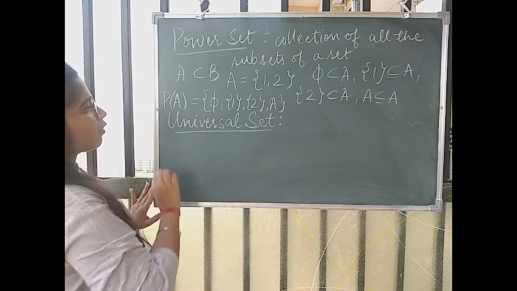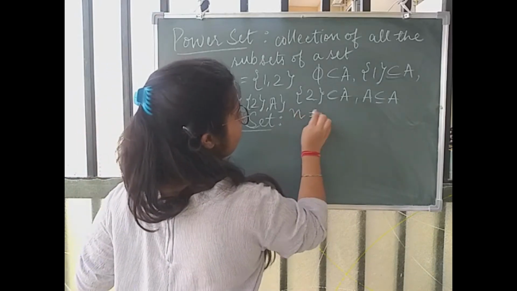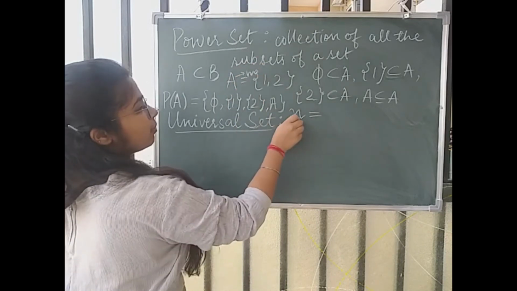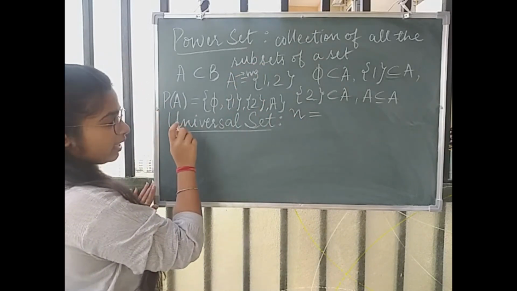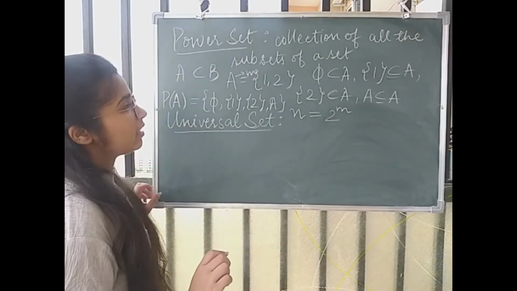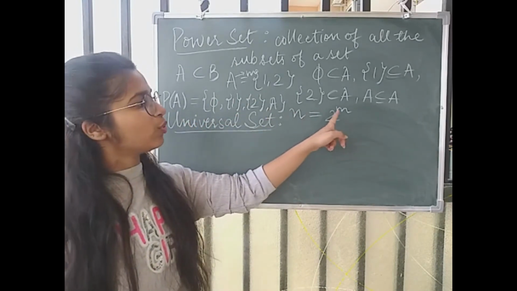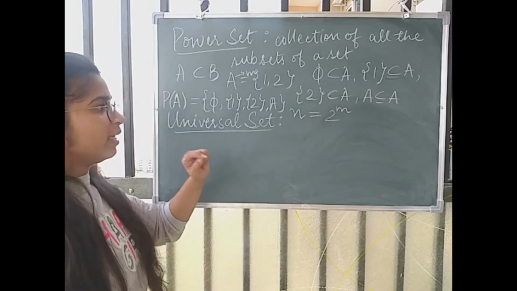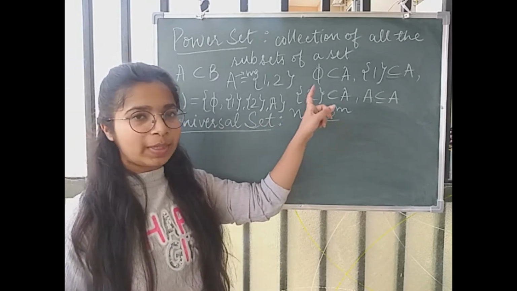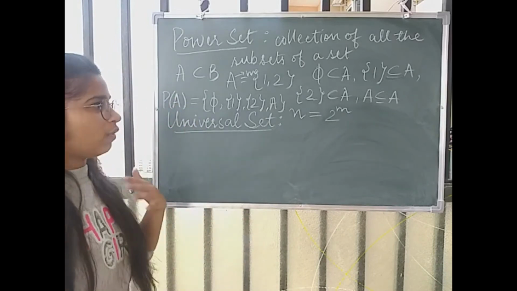Now remember, the number of elements in the power set of A can be given by n is equal to, if you have m elements in A, then the number of elements n in the power set of A can be given by 2 to the power m. That means if set A has 2 elements, then the power set of A would have 2 to the power 2 elements. That means 4 elements. If the set A has 3 elements, then the power set of A would have 2 to the power 3 elements. That means 8 elements. So this is how we define the power set of any set.